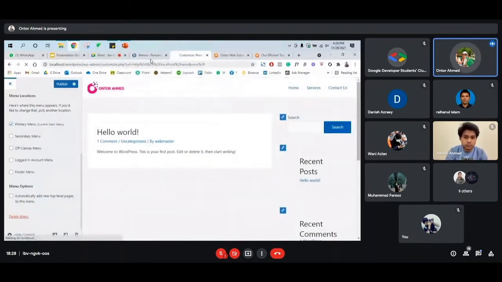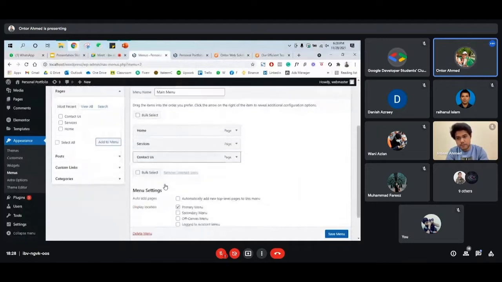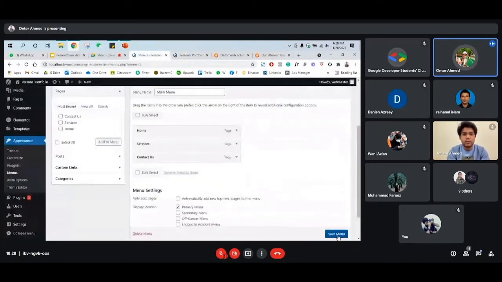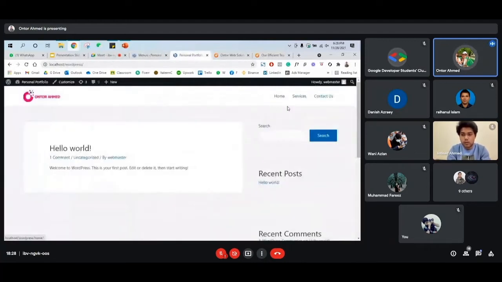So when you create the menu, you just need to do one thing: arrange all of this menu like home, service, and contact us, and then you need to select that menu as a primary menu. So primary menu means it will appear on your website homepage. So basically that's the thing. So our menu already changes.